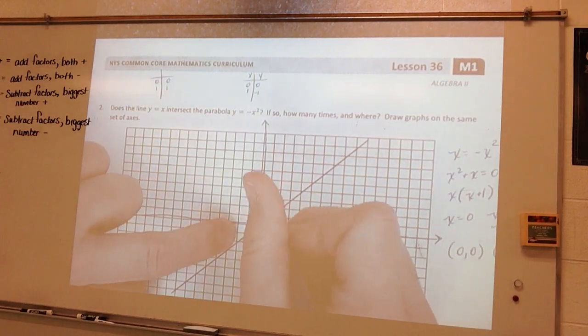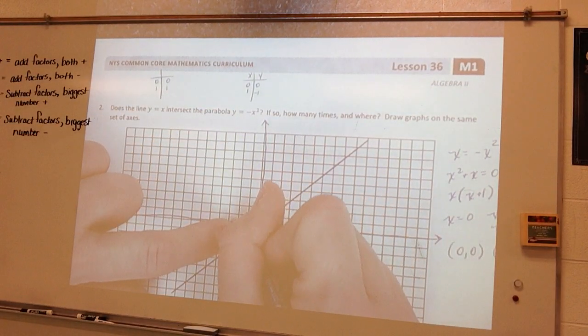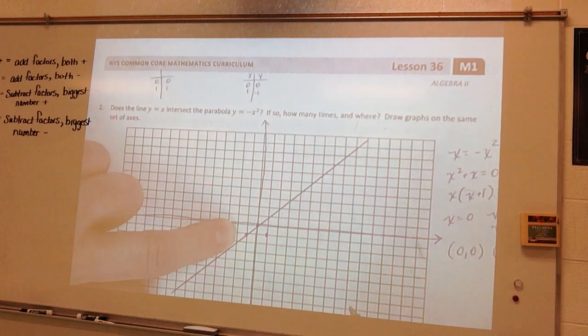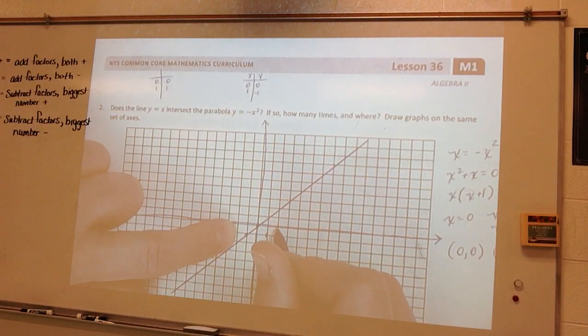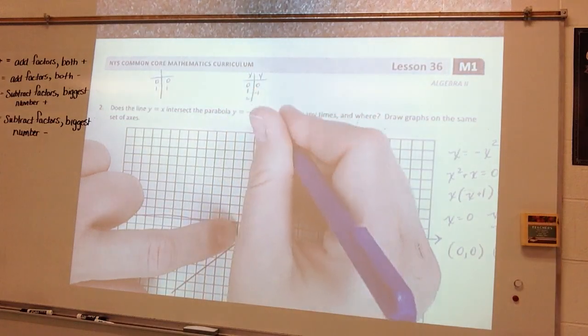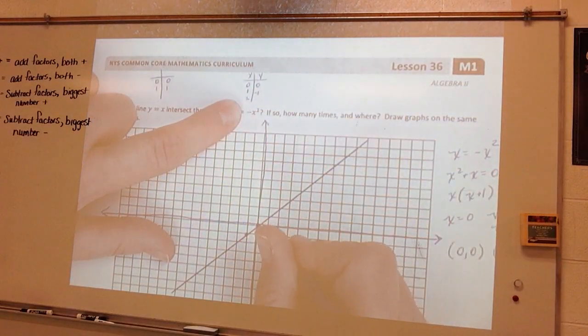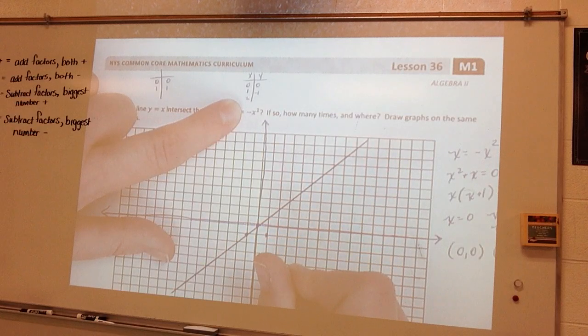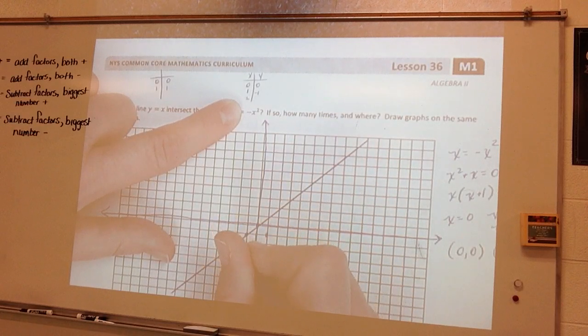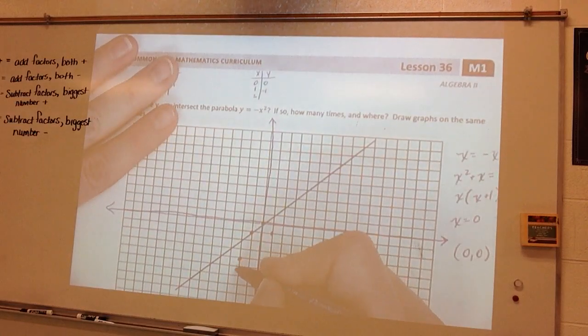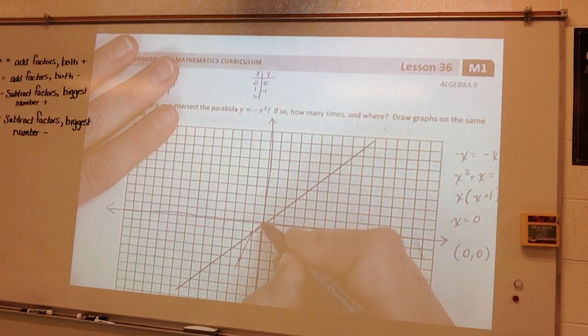If x is negative 1, I would have negative 1. If x was 2, I would get 2 squared, which is 4, that would be a negative 4. If x is negative 2, it would be negative 4. So here's my parabola.